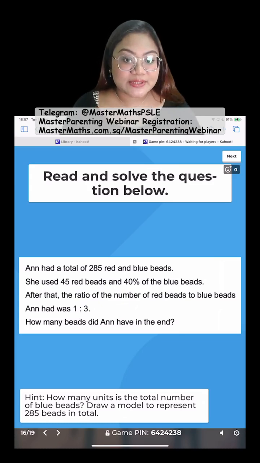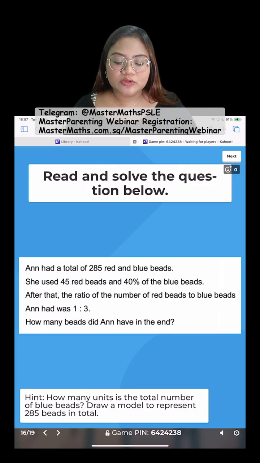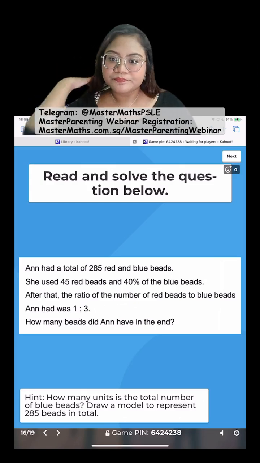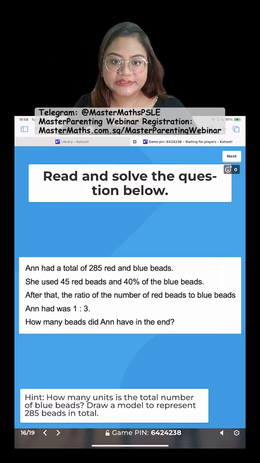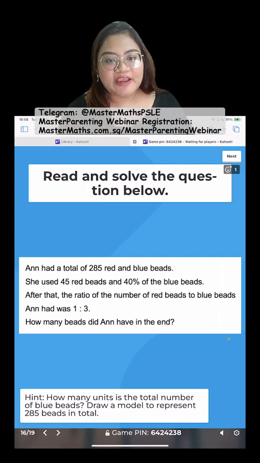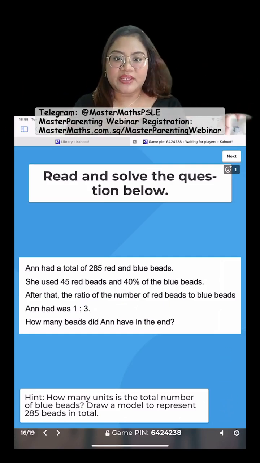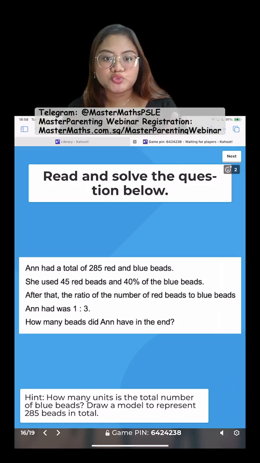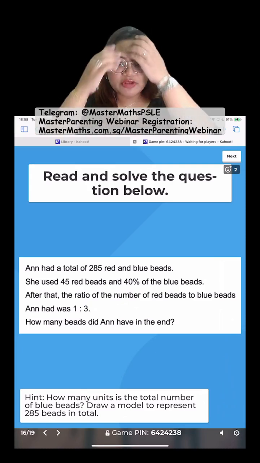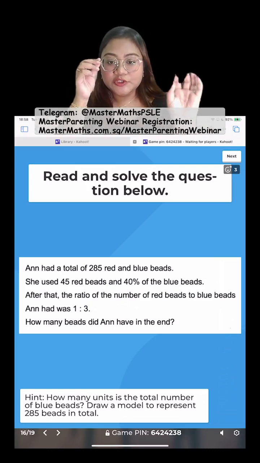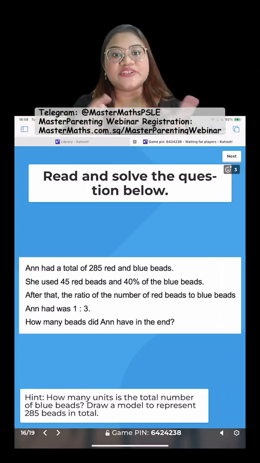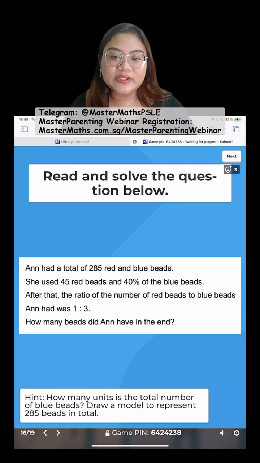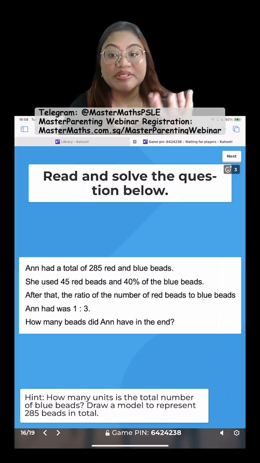I also gave you some hints here. So Anne had a total of 285 red and blue bits. This one is past PSLE, by the way. Okay, past PSLE question. So she used 45 red bits. You don't know how many blue, how many red, but you do know that she used 45 red and 40% of the blue. After that, you have the ratio 1:3 left. So the red to the blue left is 1:3. How many bits did she have in the end? So what is this 1:3 in terms of numbers in the end?